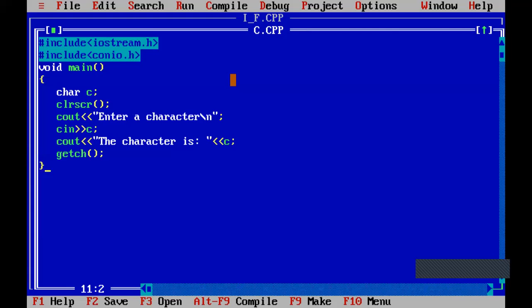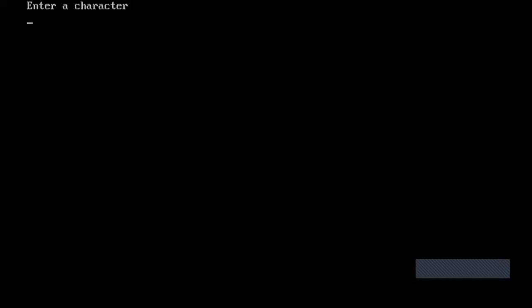Now, if I enter two characters, what happens, you see. For example, if I enter A, B, C. When you enter more than one character, all the characters will not be stored in this variable. This point you have to understand.